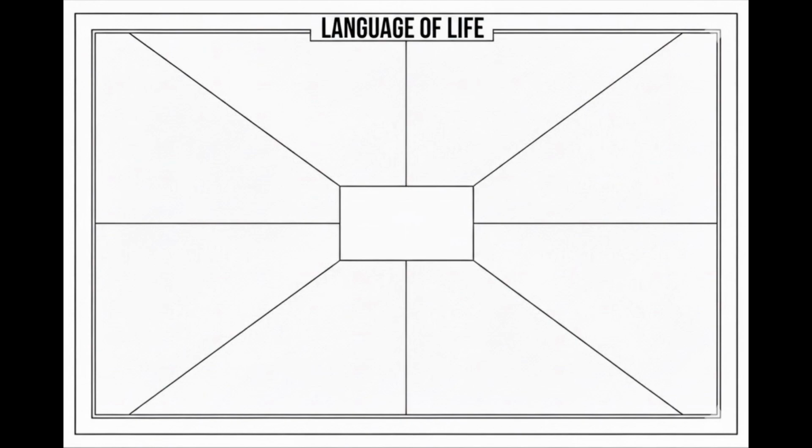Attachment styles: patterns of relating to others based on early relationships. Main types: secure, anxious, avoidant, disorganized. Love language: ways individuals express and receive love. Five types: words of affirmation, acts of service, receiving gifts, quality time, physical touch.